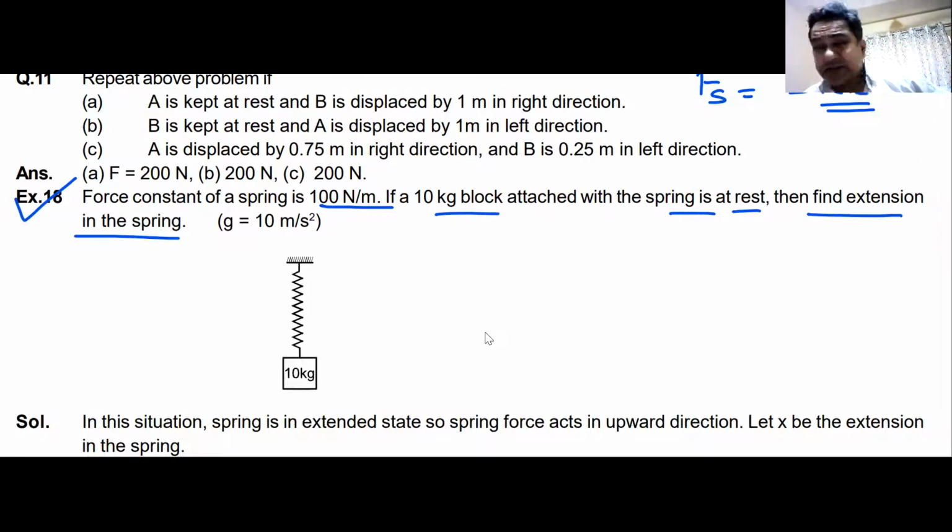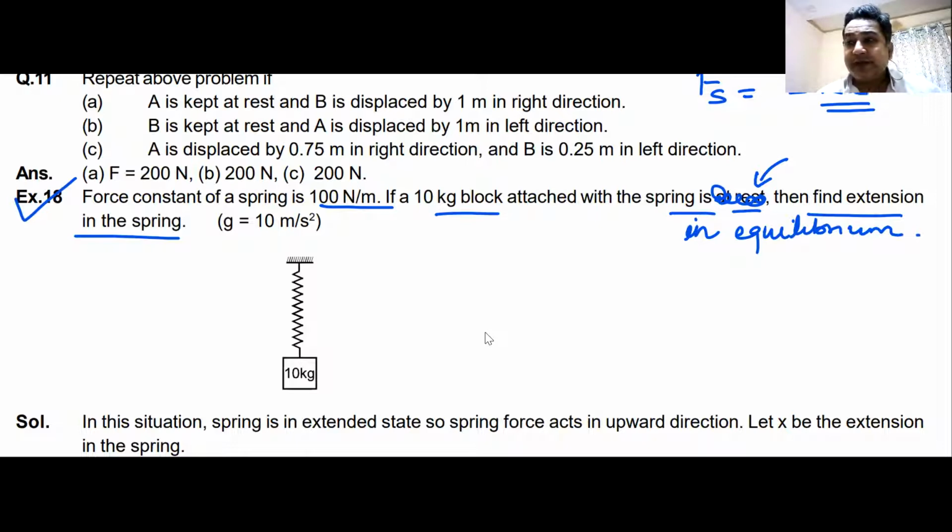So the block is at rest. The better way of saying this would be the block is in equilibrium, because rest may confuse you. The block is in equilibrium. Now you will be asking me, sir, why are you saying that the block is in equilibrium and not emphasizing on block is at rest? I'll let you know when the time comes. So it's better to say block is in what, Abhiram? Block is in equilibrium.